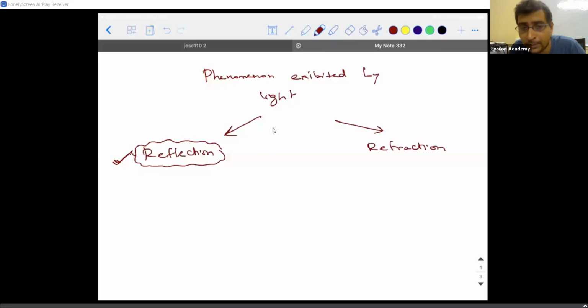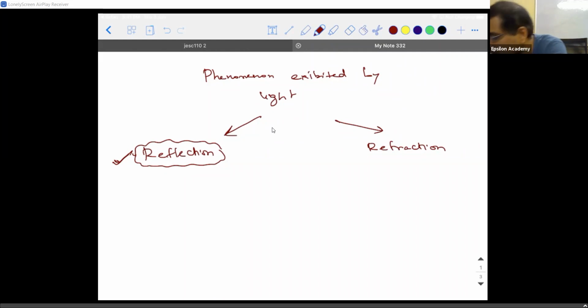In a similar way, here we don't speak about force. If I talk about a ray of light which is falling on a surface, if it is able to bounce back following certain conditions, then that kind of phenomenon is what is called reflection.